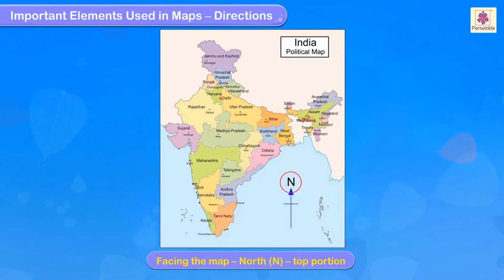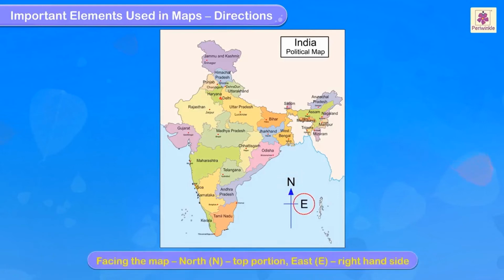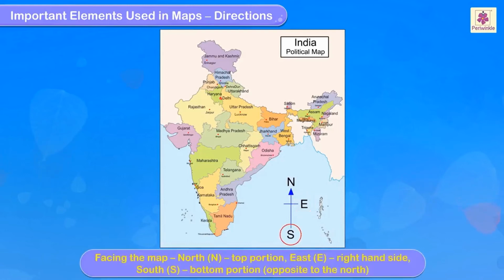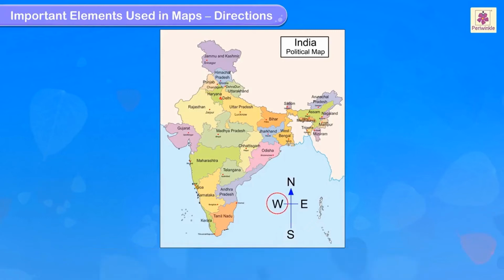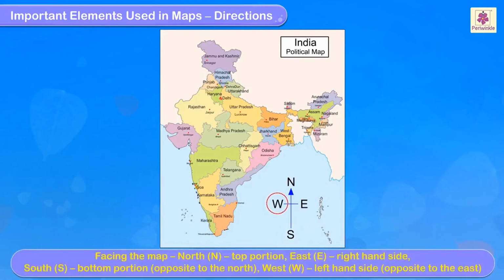Next slide. Facing the map, north, that is N, is the top portion. Then east, E, is the right hand side. Next is south, that is the bottom portion, opposite to the north. Then last is west, which is opposite to the east, that is the left hand side. North, south, east, west. We can see that on the India political map.